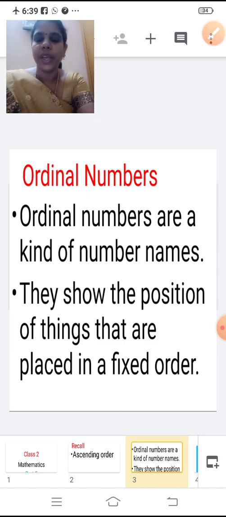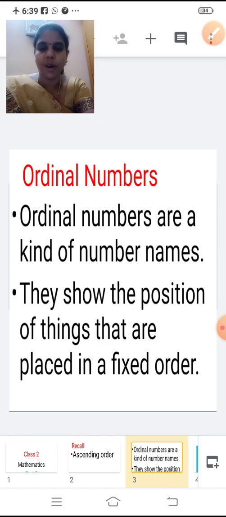Let me repeat. Ordinal numbers are a kind of number names. It is the same as the number names. They show which position it is of things. They show the position of things that are placed in a fixed order.